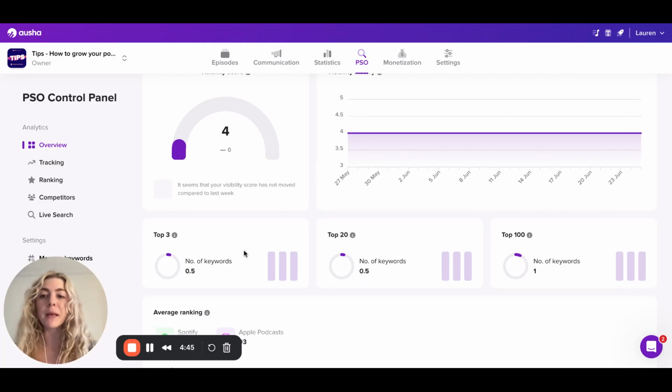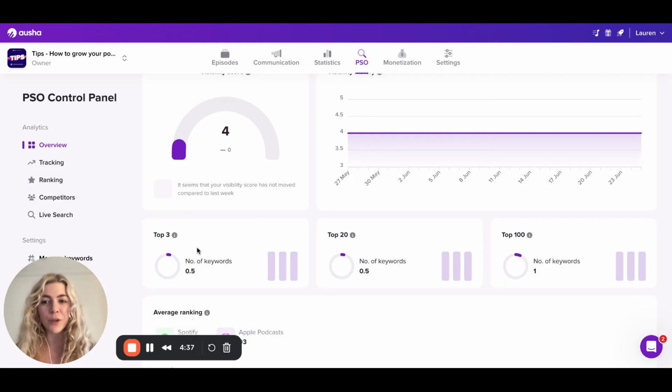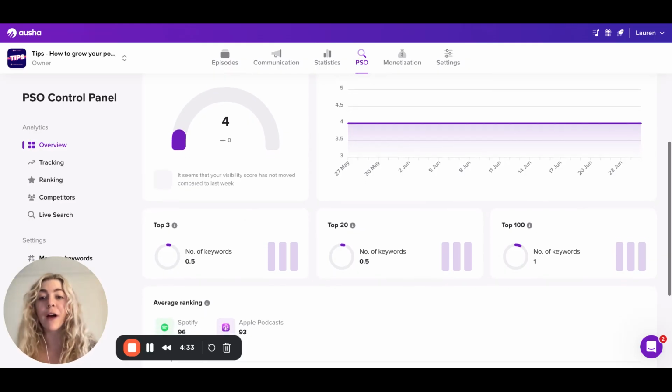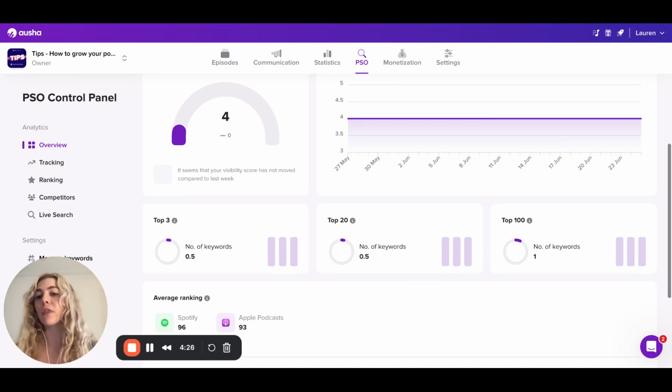The top 3 basically is the average amount of keywords that's ranking in the top 3 of search results. So I know it's a bit confusing. You might see some decimals. That's because it's the average between Spotify and Apple. So for instance, this show has one keyword that's ranking in the top 3 with either Spotify or Apple. So that's the average is 0.5. Same thing with the top 20 and top 100.